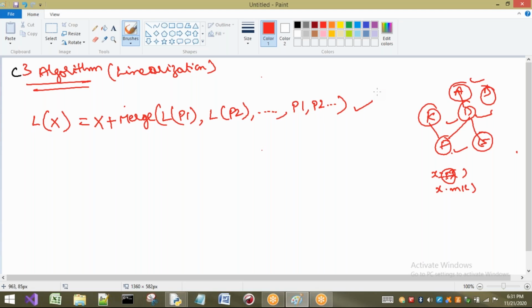So here what we have to understand: X plus merge of L of P1, comma, L of P2 and all other linearizations up to here. After that, for whichever classes we have done linearization, write them aside here. Okay, no need for a comma here, we have to combine those things and write P1, P2, P3 and so on.